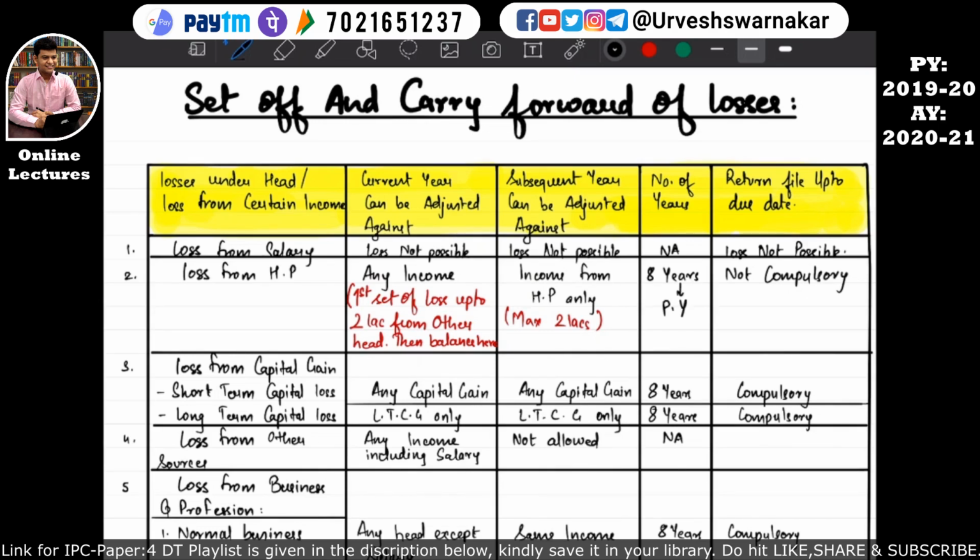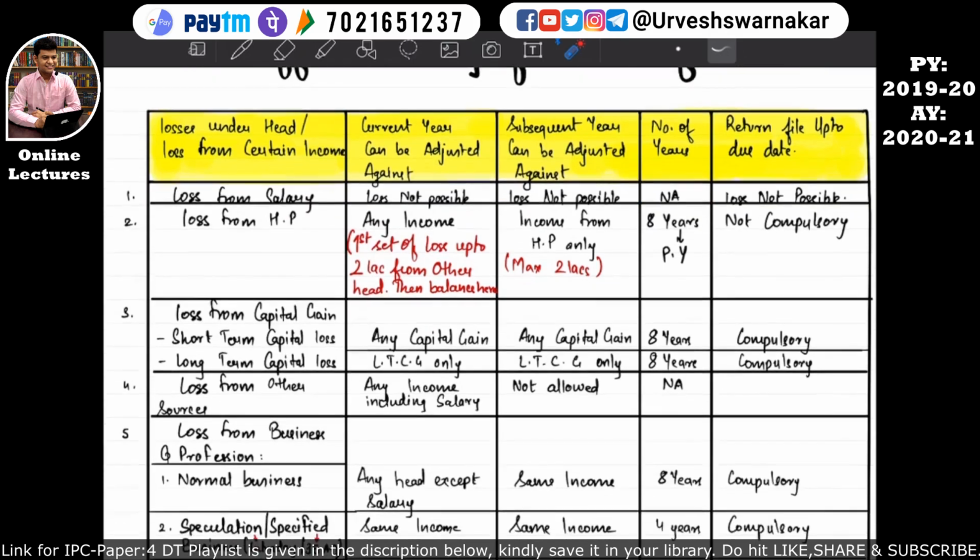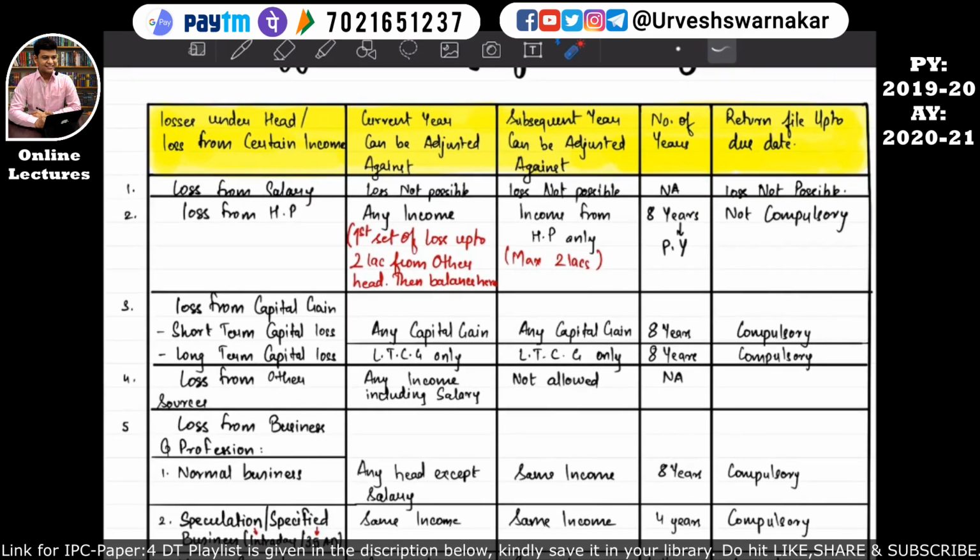And return filing up to due date is not compulsory. As I told you, this particular column I'll explain when we study an entire chapter on this return. So don't worry about that. We'll come back again here and we'll understand it. In this chapter, or in heads of total income, the major role played by this particular column is at CA final level. So kindly preserve the notes at CA final level also. These notes will be quite helpful. I hope this is quite clear, that you have understood now what these columns are about.